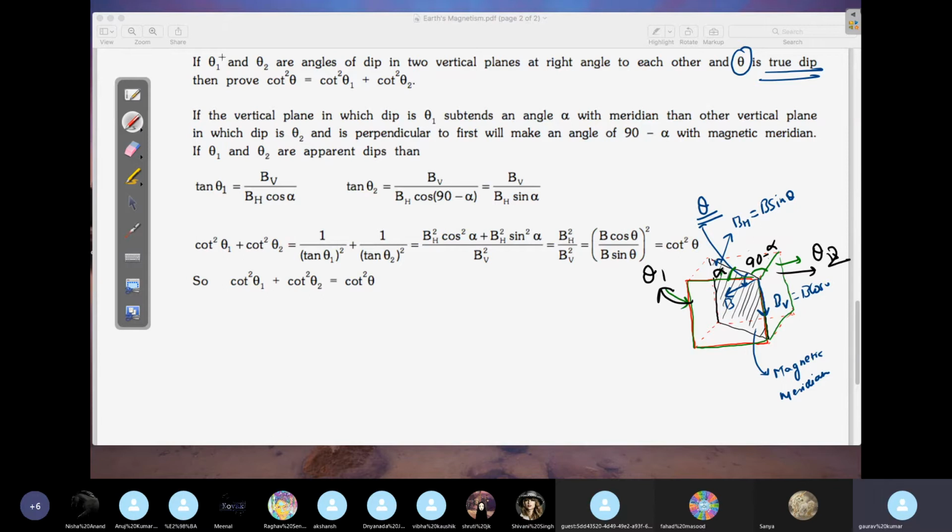Consider all of it. This is what is written here. Theta 1, theta 2 are the dip angles in two vertical planes at right angles to each other, and theta is the true dip. Then this is the relation that we will get. A very, very famous relation here.